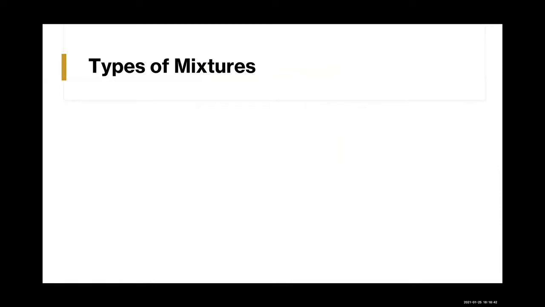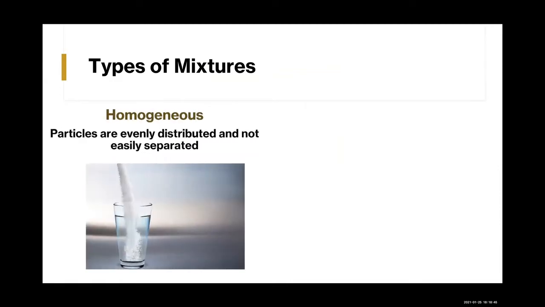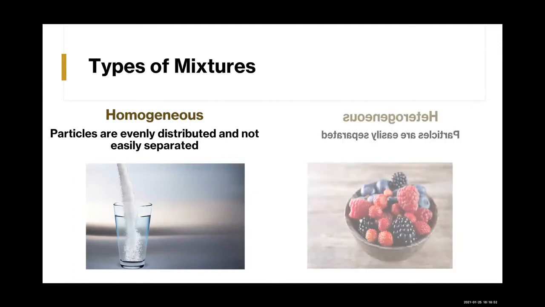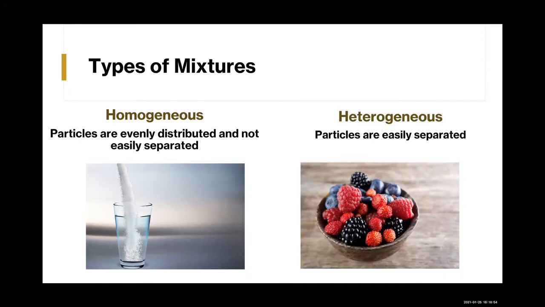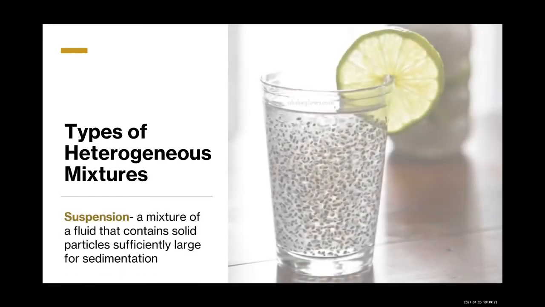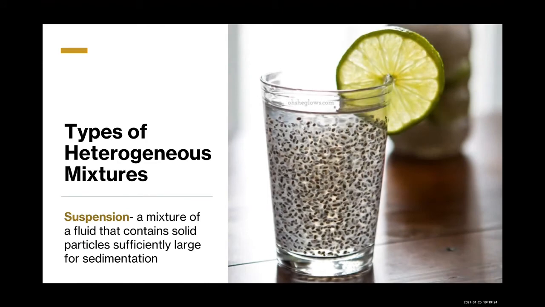Let's discuss the types of mixtures. So we have homogeneous, which are mixtures in which the particles are distributed very evenly and they're not easily separated. And we also have heterogeneous, where the particles are easily separated. So the types of heterogeneous mixtures. We have suspensions. Those are mixtures of a fluid that contains solid particles sufficiently large for sedimentation. Notice that we've used the word fluid and not liquid here because suspensions can be gases.